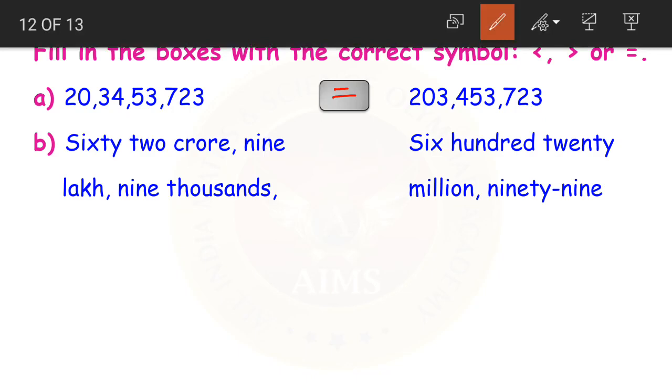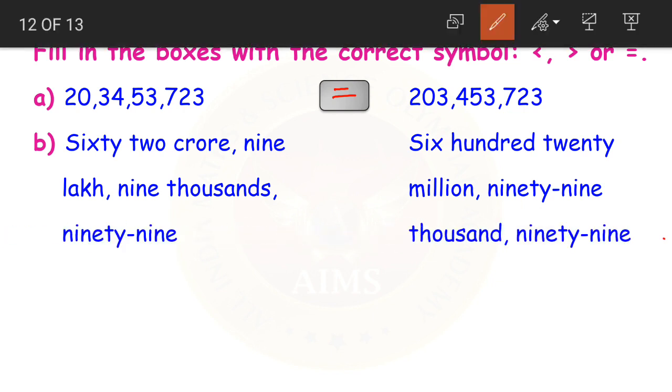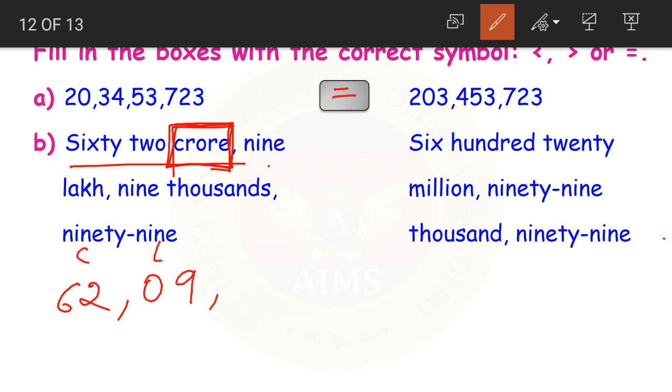The next one is 62 crores 9 lakh 9,099. Now, how do we write this? 62 crores. This is the Indian place value chart, the Indian system, as we have crores here. So 62 is in the crores period. Then we have 9 lakhs. How do we write 9 lakhs? In the lakhs period, if I wrote 09 in the lakhs period, then 9,099.